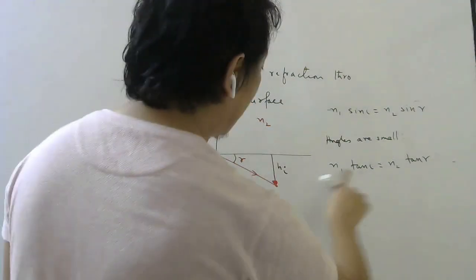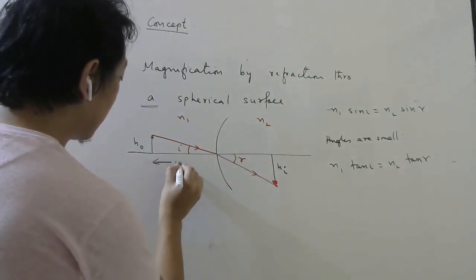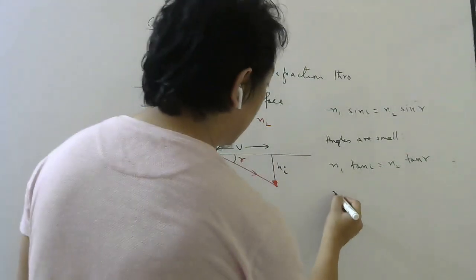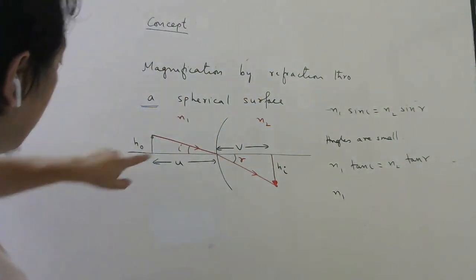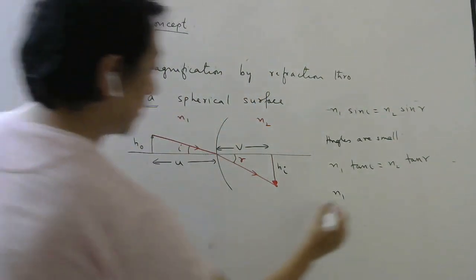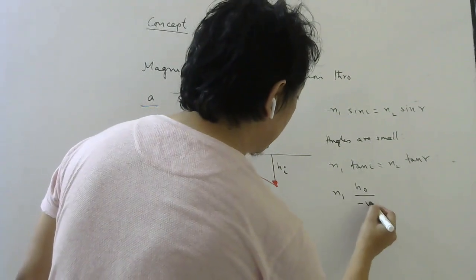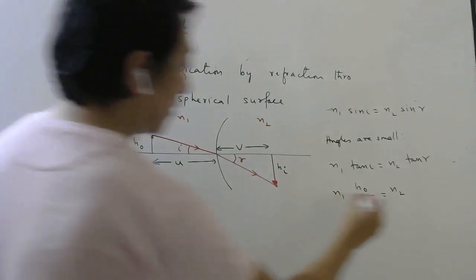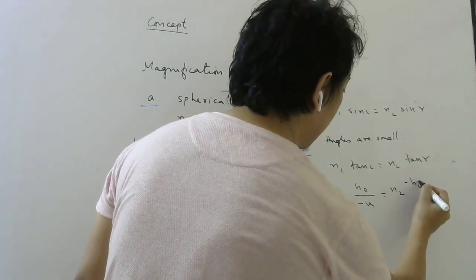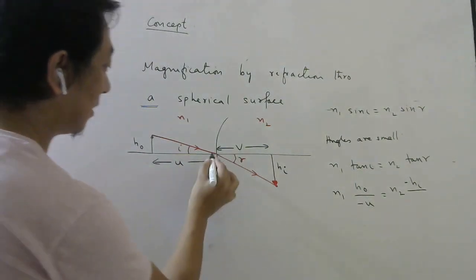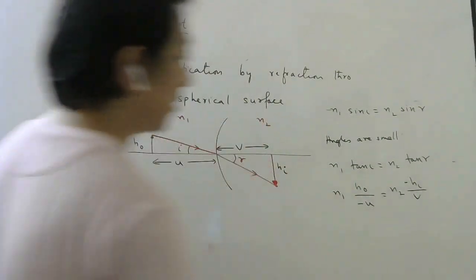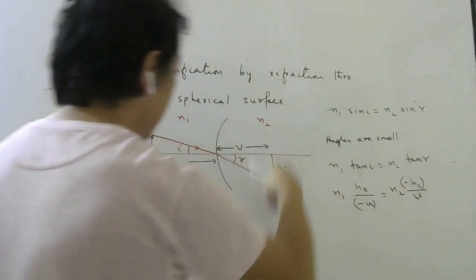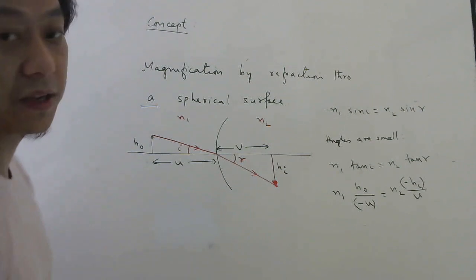Now why I am doing that is because if I write tan I, and if this is object distance and this is image distance, N1 tan I, I can write tan I as opposite by adjacent. So HO by minus U. N2 tan R, opposite is minus HI divided by adjacent, plus V. I hope everyone is clear why I have written minus here and minus here, because this is down, negative, and this is left side, so negative.